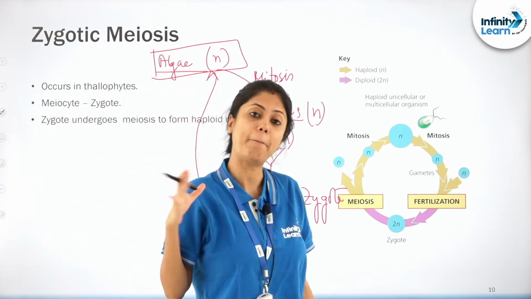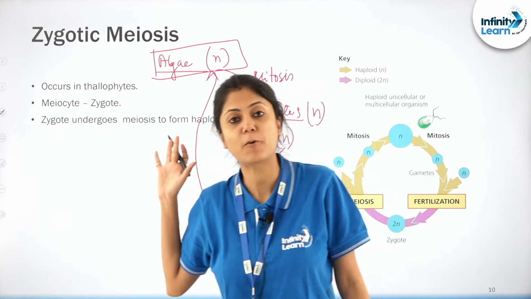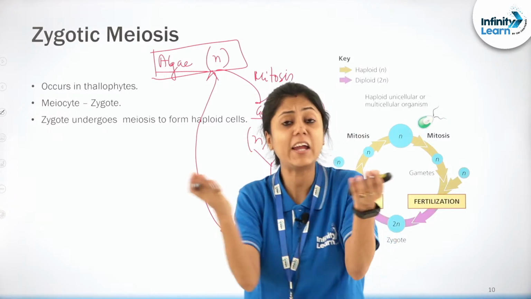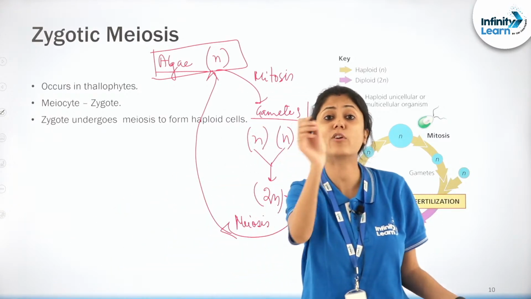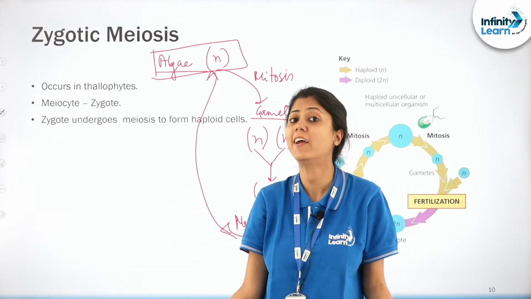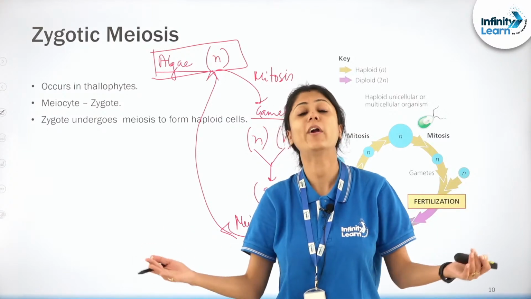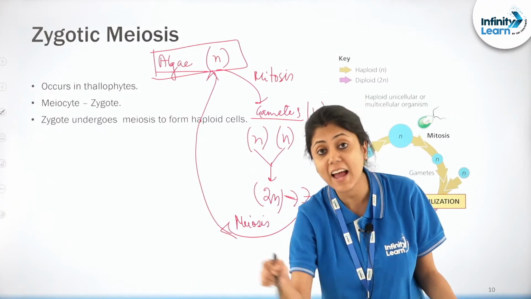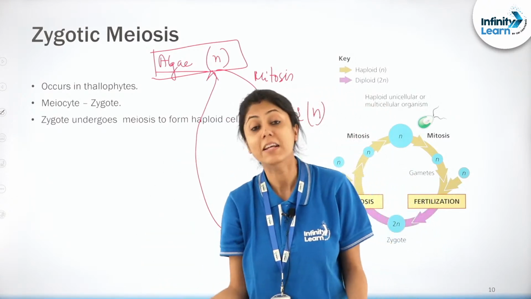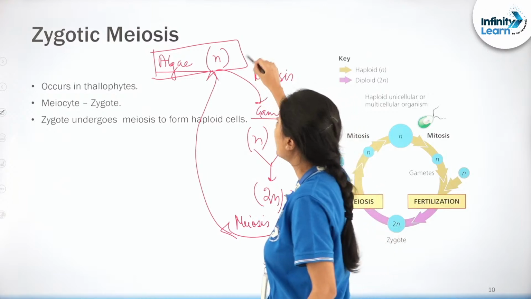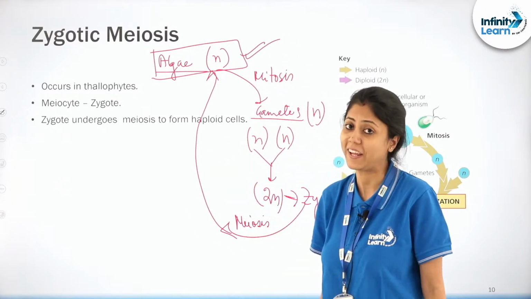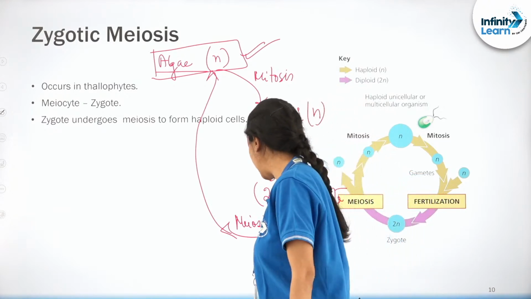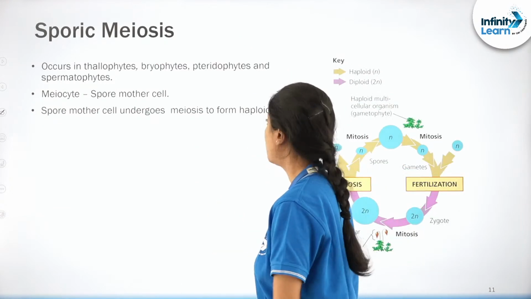The original algae was haploid, it produced gametes by mitosis, and the two gametes fused to form a zygote. The zygote is always diploid, but the original organism is haploid, right? So if it has to produce a haploid organism, how will it do that? This zygote will now undergo zygotic meiosis and what will it become? A haploid organism. Done? Clear to all of you? Okay? So now let's move ahead.